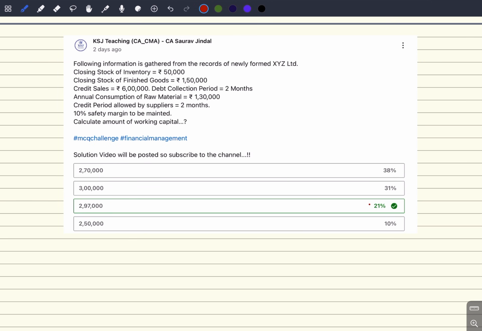Only 21% of the people got it right. Approximately 40-45 people answered it. So let's see the right solution. The following information is gathered from the records of the newly formed XYZ Limited. Closing stock of inventory is 50,000. Closing stock of finished goods is 1,50,000. Credit sales of rupees 6 lakh. Debt collection period of 2 months. Annual consumption of raw material is 1,30,000. Credit period allowed by suppliers is 2 months. 10% safety margin to be maintained. Calculate the amount of working capital.